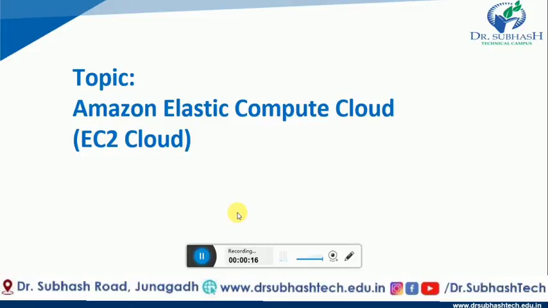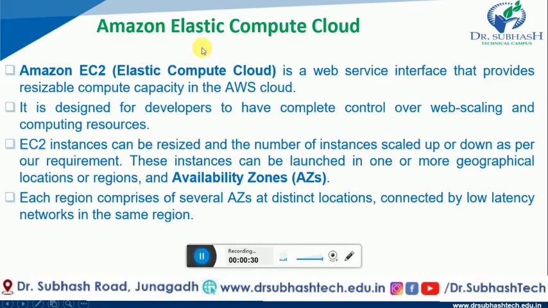Today we are going to see what is Amazon Elastic Compute Cloud, that is EC2. Now let us understand what is Amazon Elastic Compute Cloud. Amazon EC2 is a web service interface that provides resizable compute capacity in the AWS cloud. It is designed for developers to have complete control over web scaling and computing resources.